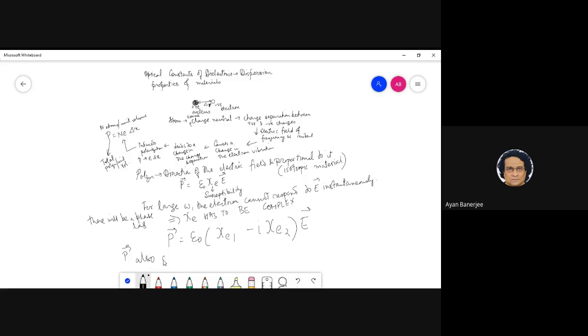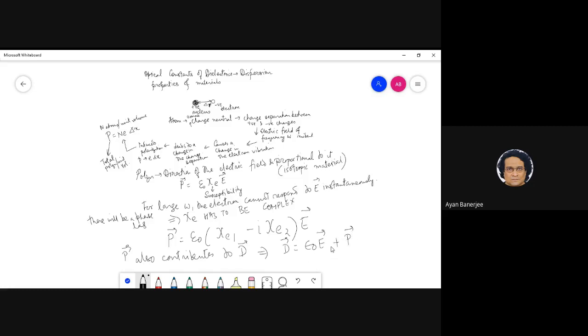We will see that this P also contributes to the displacement charge. This is essentially coming from the bound electrons. And the final relationship actually is D is epsilon naught E plus P.